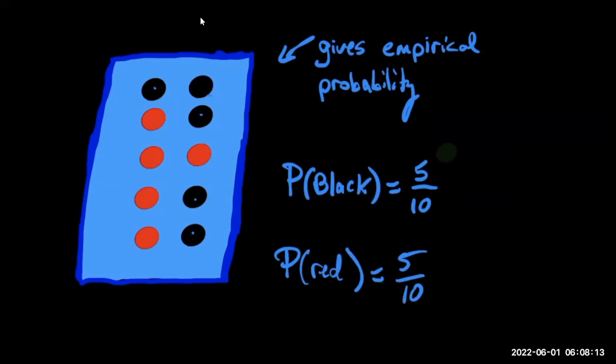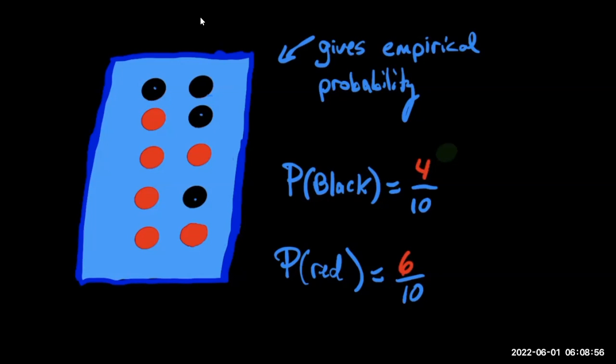And so if the next spin happened to be red, and this thing down here was red, then now we would expect the probability on the next spin being red to be 6 out of 10. And that would mean that the probability of black coming up next would be 4 out of 10. Of course, that's not the actual classical or theoretical probability, but it's the probability empirically given what's happened so far.